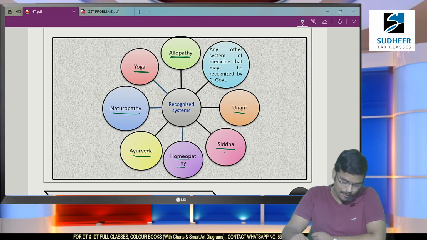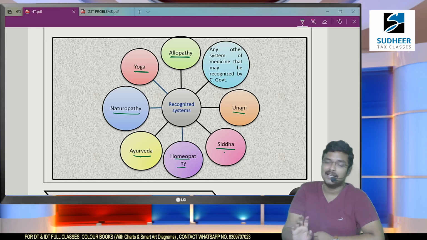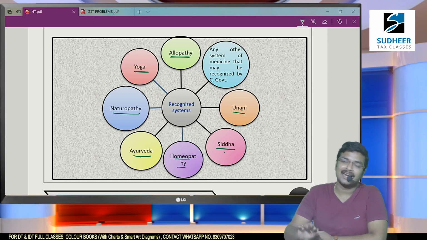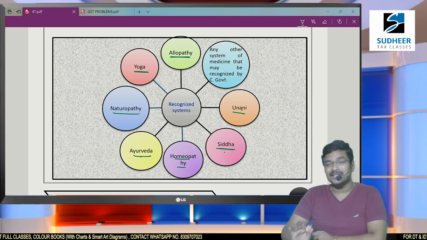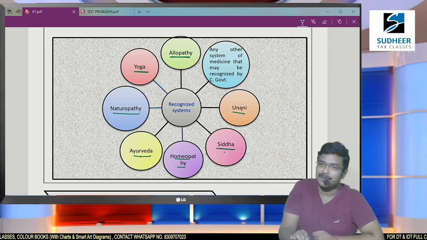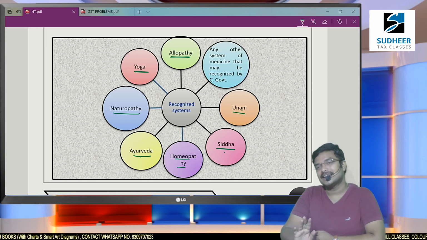So finally what I am going to specify is, if there are any yoga cure centers which cure diseases through yoga, not yoga training institutes, since yoga training institutes are completely different. If they cure certain diseases through yoga, if there is any such medicinal hospital, it is also exempted from GST. A yoga training center is completely different.